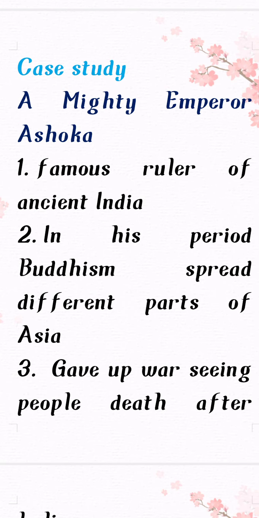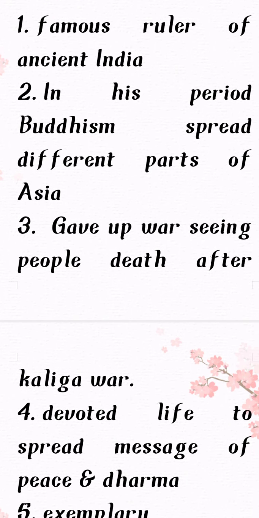This is a case study given in our chapter about mighty emperor Ashoka. Here are some points to know about him. So listen carefully. First one, famous ruler of ancient India. He was a famous ruler in ancient India. In his period, Buddhism spread to different parts of Asia. In his period, he spread Buddhism to more parts of India and the Asian continent. He gave up war, seeing the death of people in the Kalinga war.